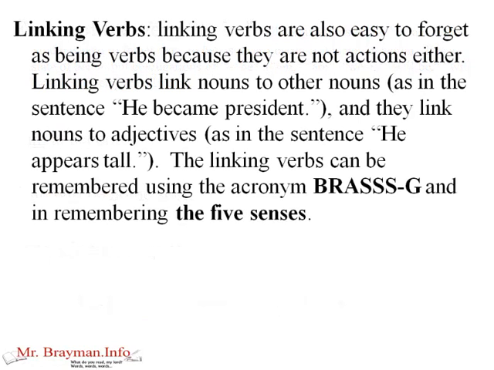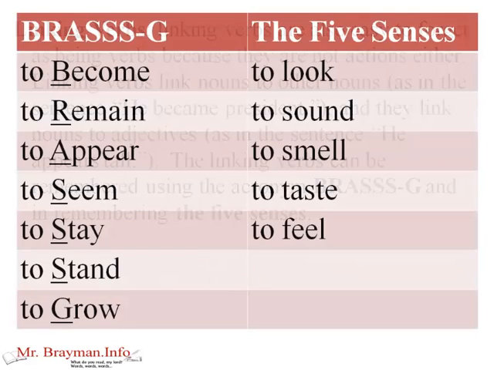Next, let's take a look at linking verbs. And these are also easy to forget as being verbs because they're not actions either. Linking verbs link nouns to other nouns, as in the sentence, he became president. And they link nouns to adjectives, as in the sentence, he appears tall. The linking verbs can be remembered using the acronym BRASS-G and in remembering the 5 senses. And so let's take a look at these.